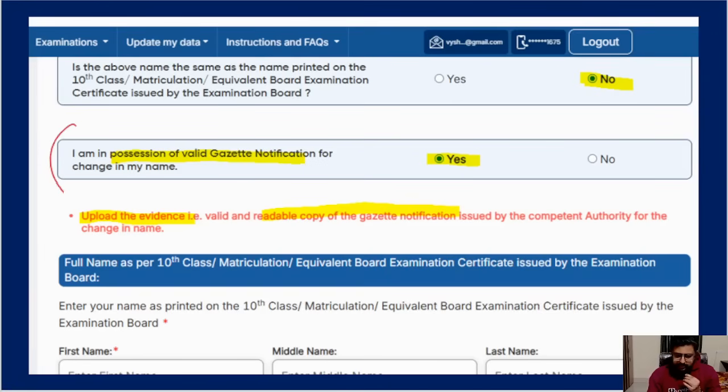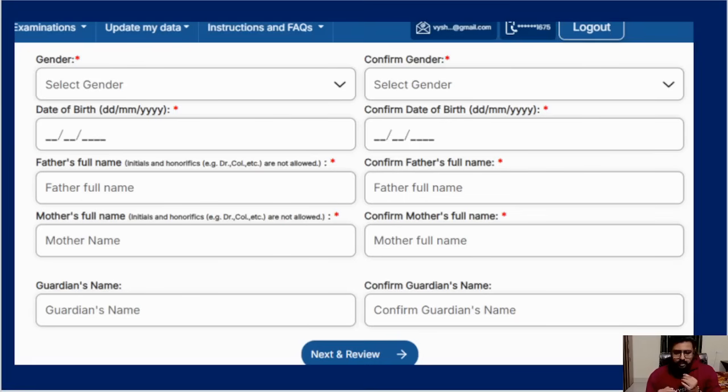After that, see, "I am in possession of the Gazette notification for change in name." When you put yes, they will tell you to upload the evidence, a readable copy, which I told you should be named name_change as the PDF file. It should be there in your computer so that you can upload. Okay, then enter your name, everything. Matriculation, whatever is there, you have to type here anyway. But if the name change is there, you have to upload that PDF also. I hope most people won't have that issue, so you don't have to worry about that. Just say there is no change, and you can simply type the matriculation detail.